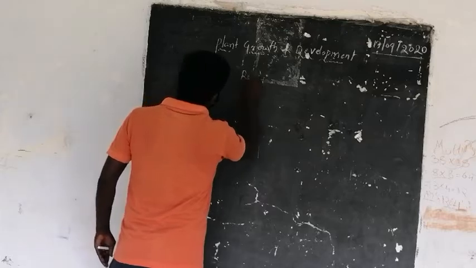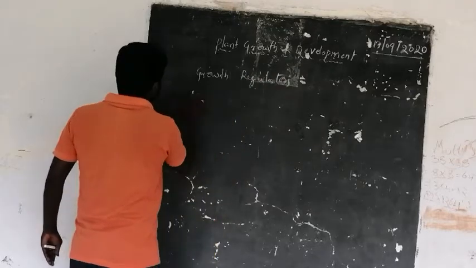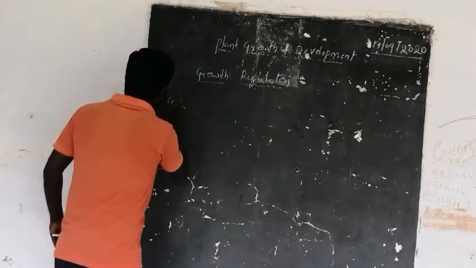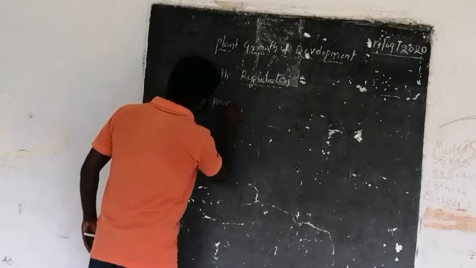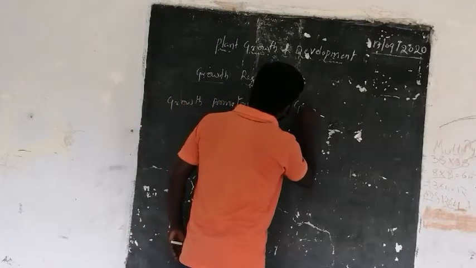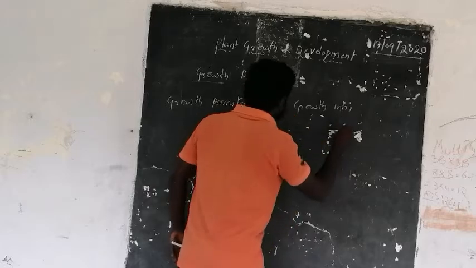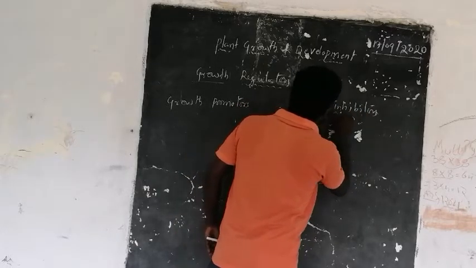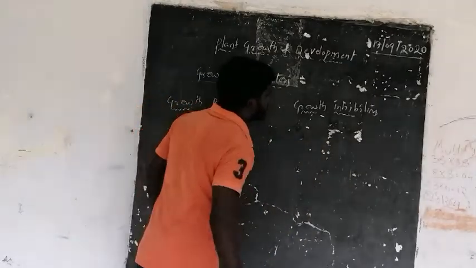Growth regulators are of two types: growth promoters and growth inhibitors.